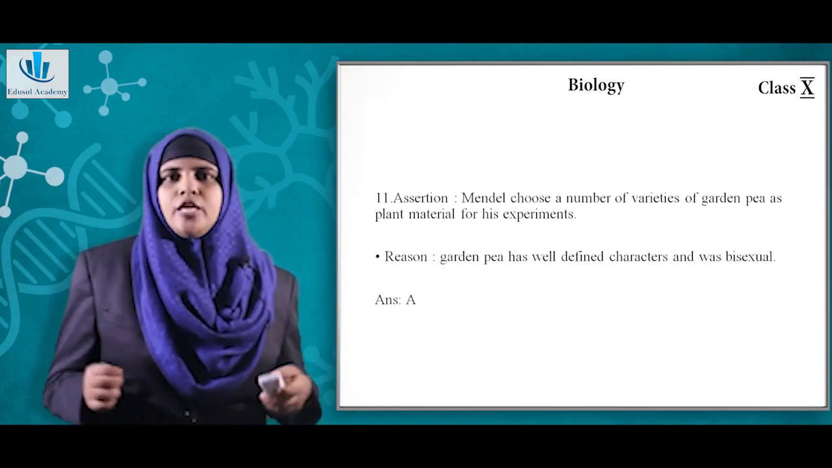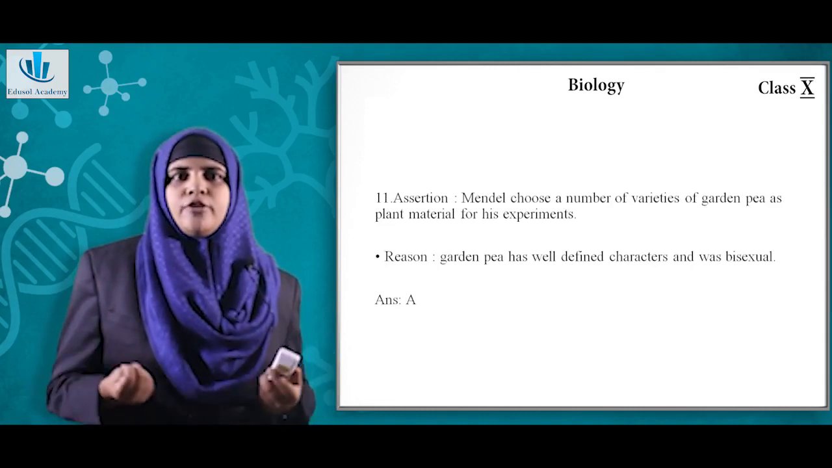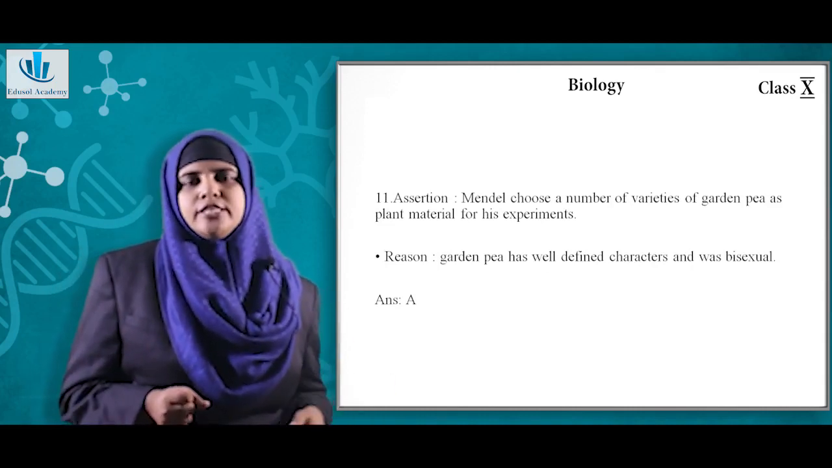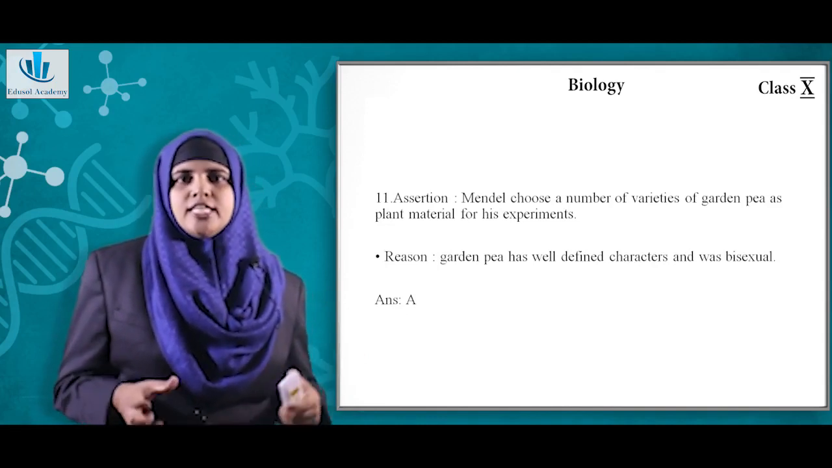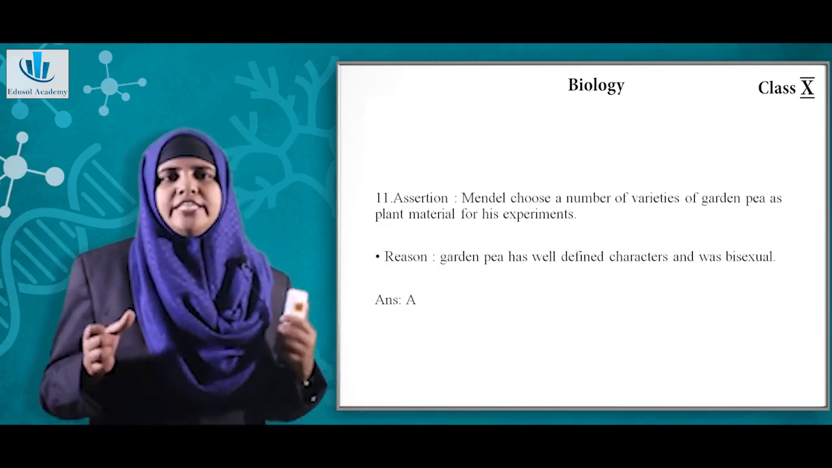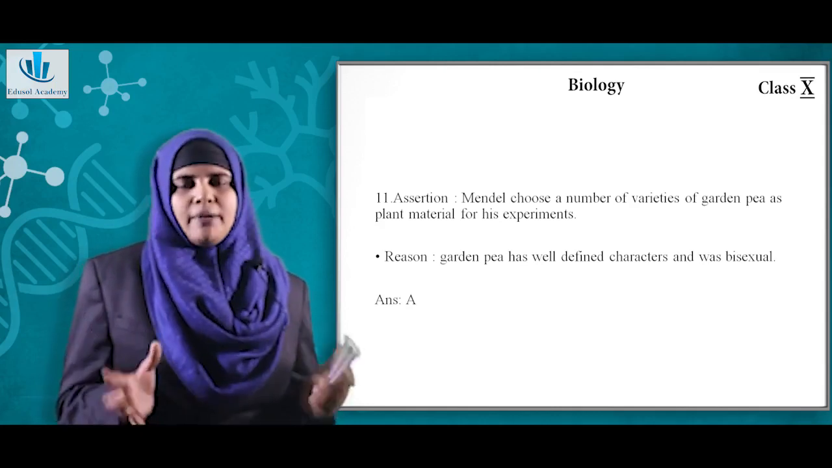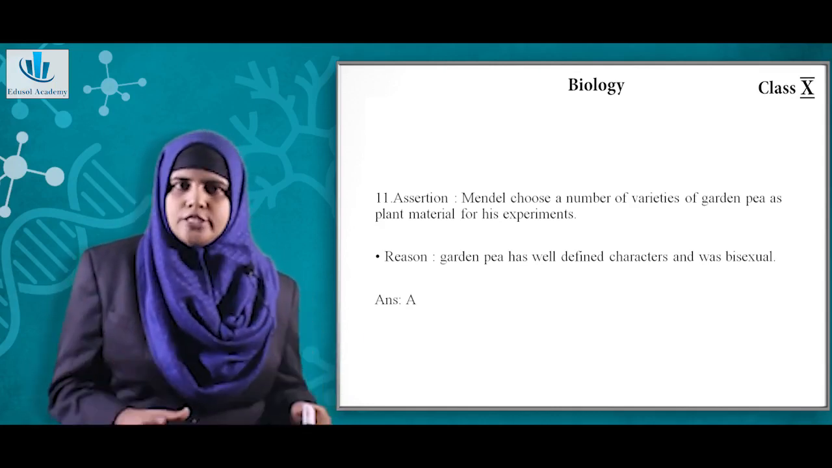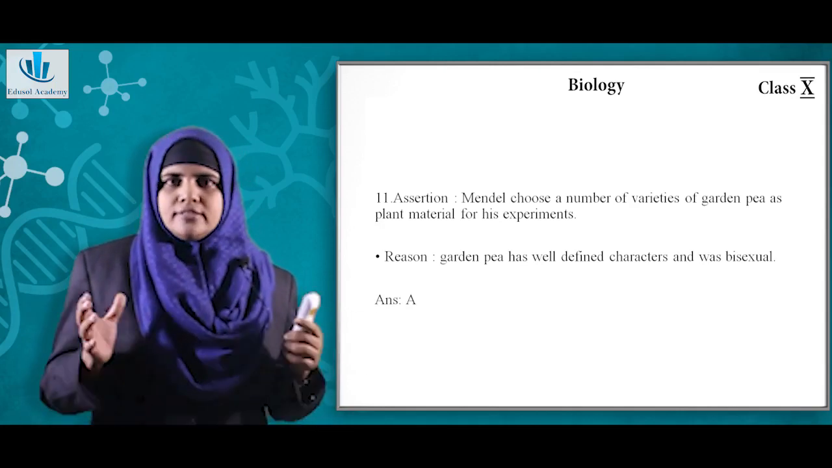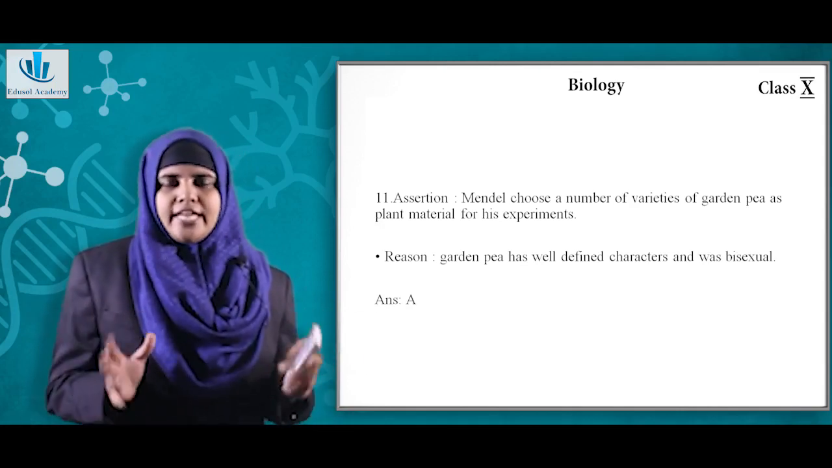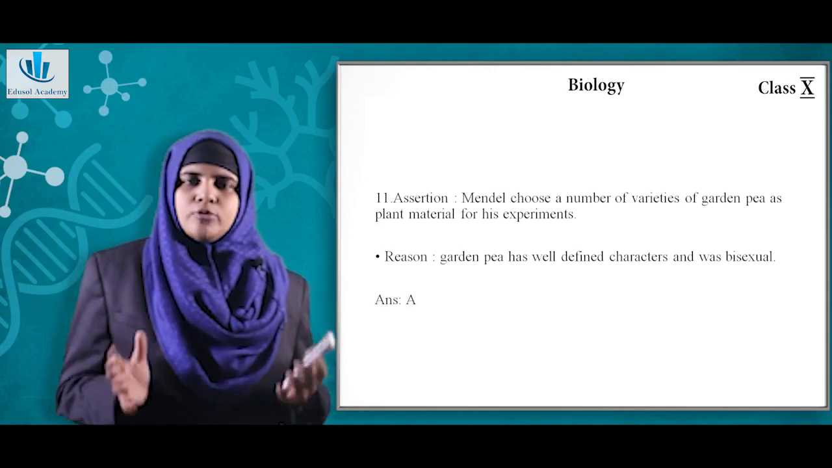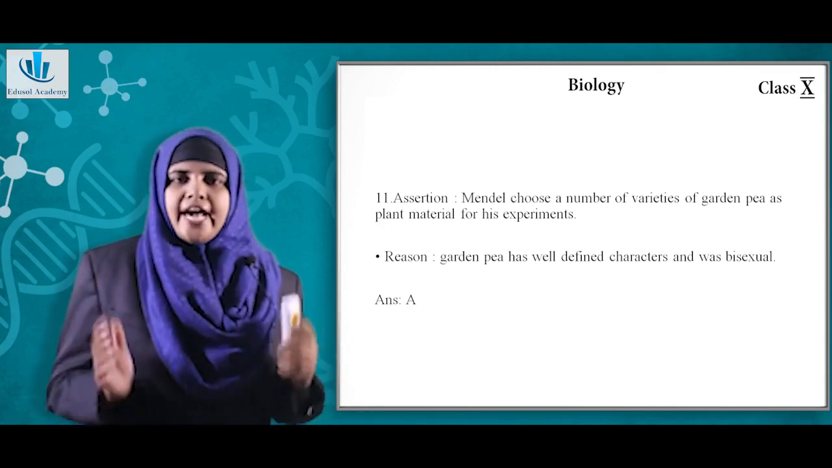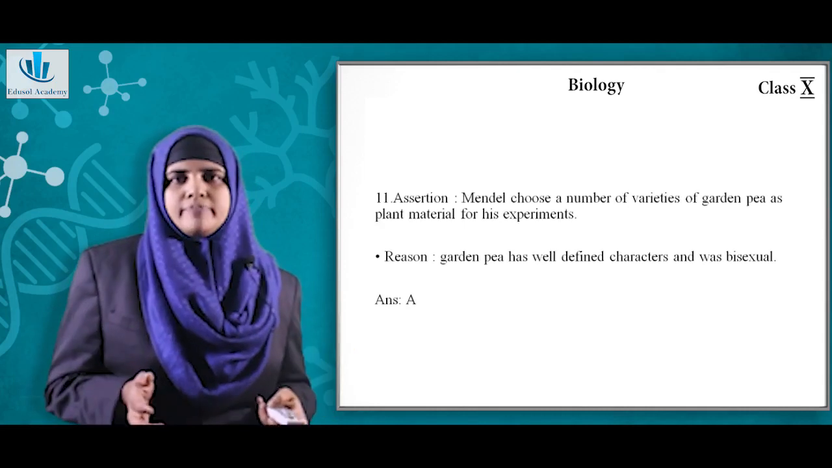Now the next question, Mendel chose a number of varieties of garden pea as the plant material for his experiment. Now the reason is, garden pea has well-defined characters and was bisexual. Yes, that is the reason. It was easy to study, it was easy to grow also. So that is the reason why Mendel selected the garden pea. So both the statements are correct and reason is the correct explanation for the assertion. Hence the answer will be A.